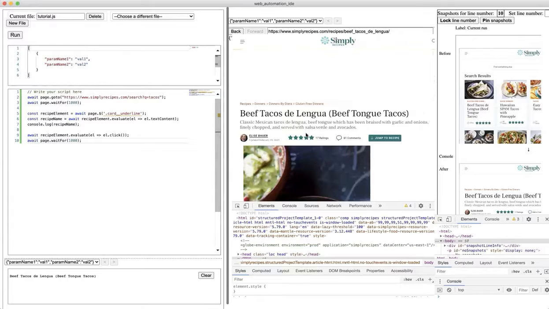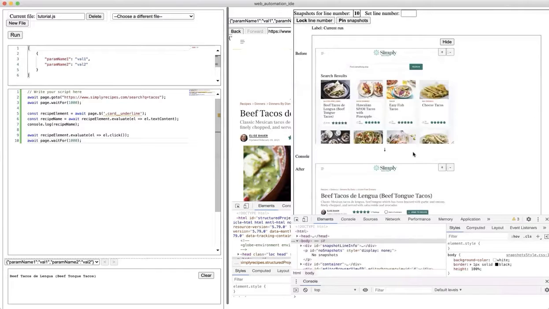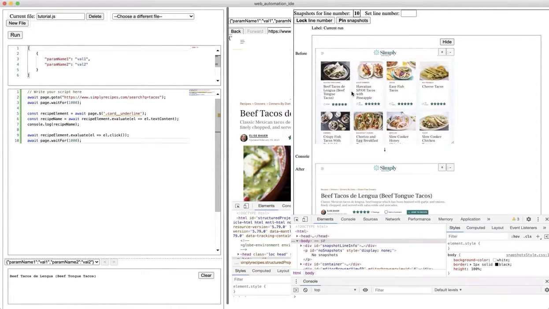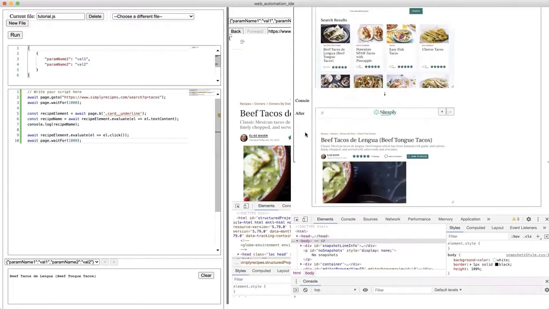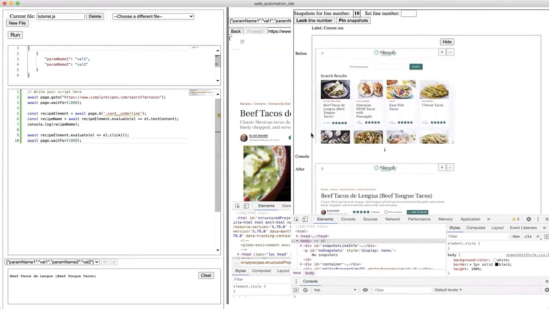Just want to point out something here again. If we go to the right side of the page, we have the snapshots view. For the current line of code, line 10, before line 10 was run, this is what the page looked like. It had all the recipes on it. After the line was run, we have just the recipe page in particular, beef tacos. This view helps you see, for a particular line of code, what it looked like.